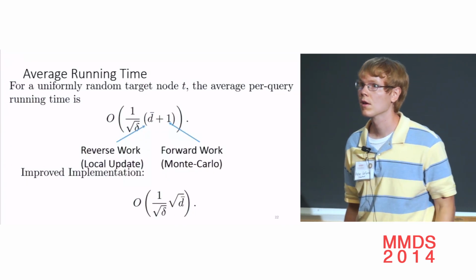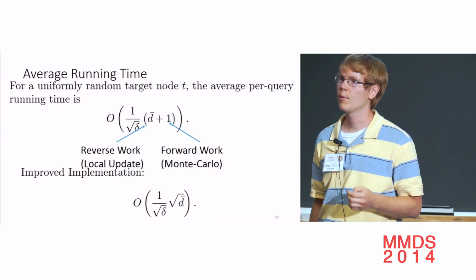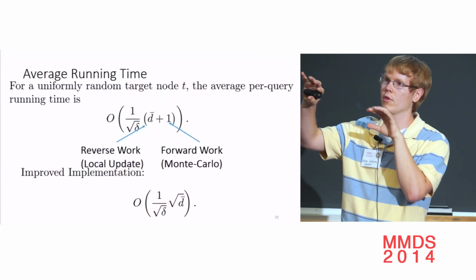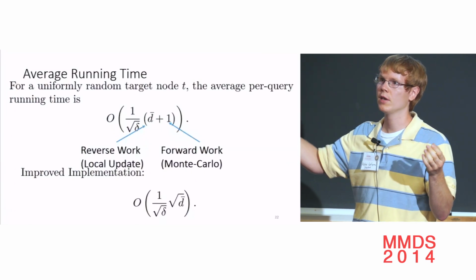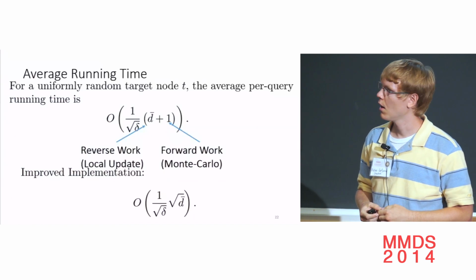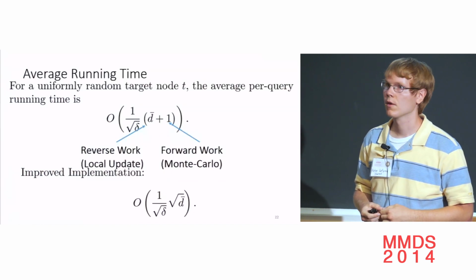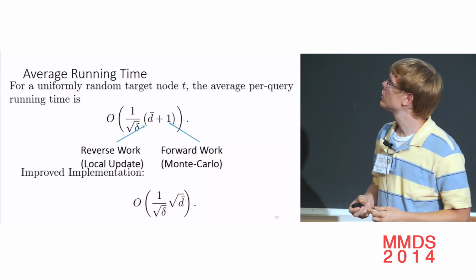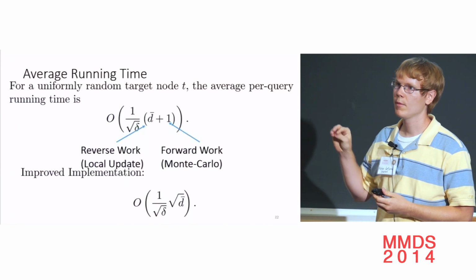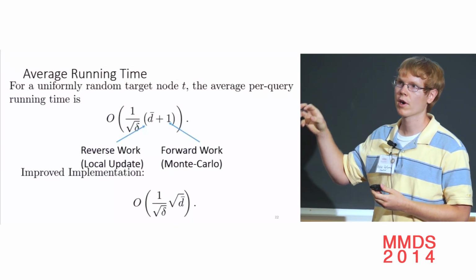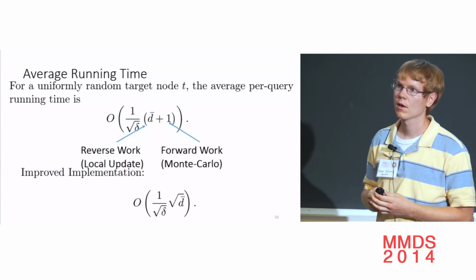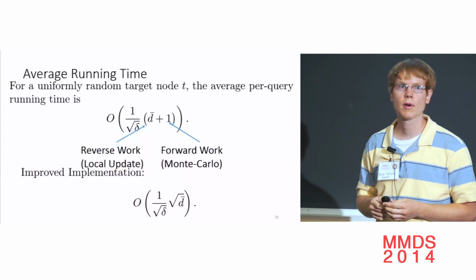Is this independent of the size of the graph? Yes, all our running time results are independent of the size of the graph. They're like local algorithms that expand around the targets, around the source node. And they don't care how big the graph is or how many edges it has. And it doesn't matter how many edges there are between source and target? No. But this is for a random target. I should say that again. For a target like Barack Obama, it's more expensive to run this algorithm than for a target with no in-neighbors. This is for a uniform random target. Are there other quick questions about the algorithm?